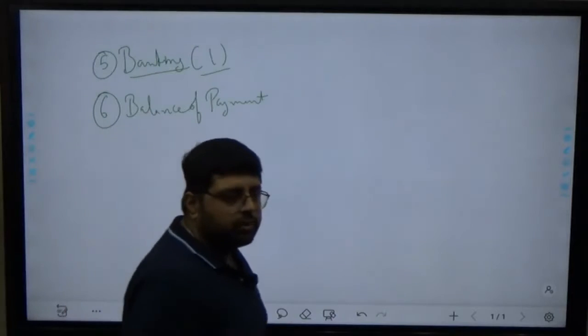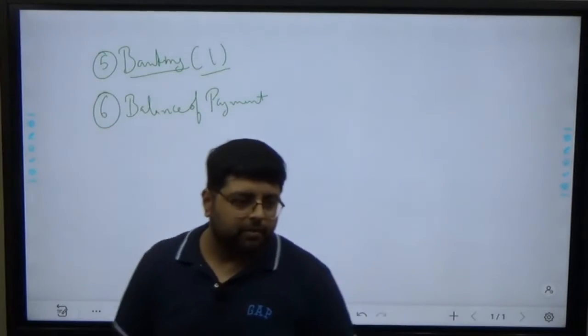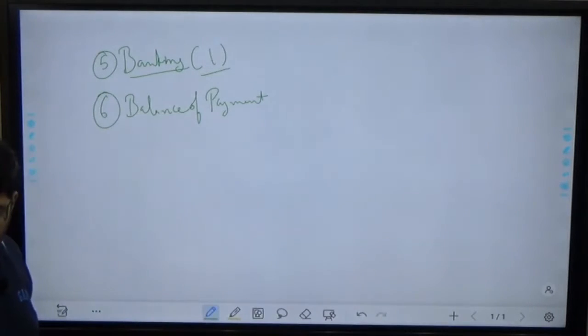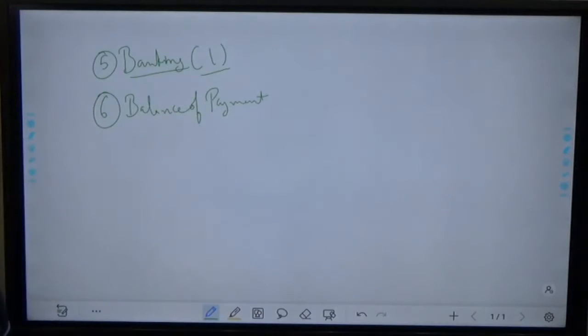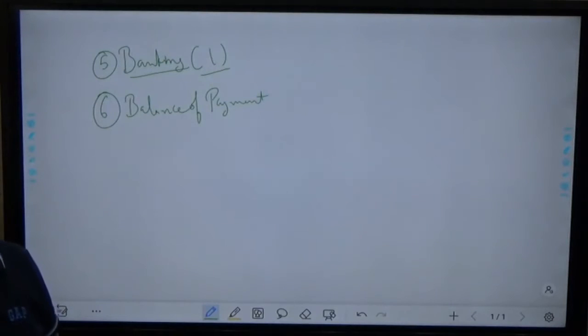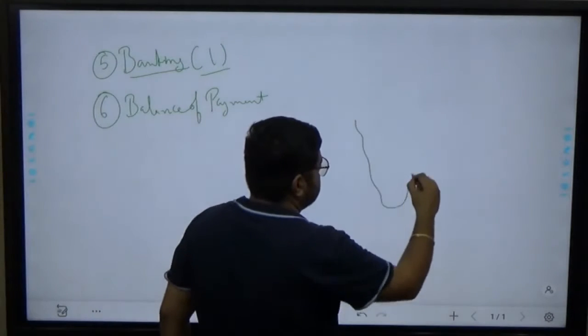Now what is balance of payment? Tell me what is balance of payment? No idea. See, balance of payment is nothing. This is India.